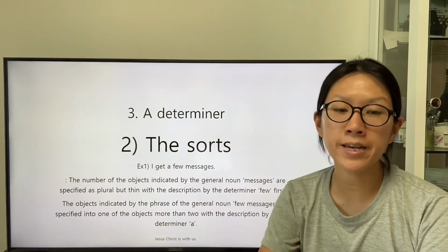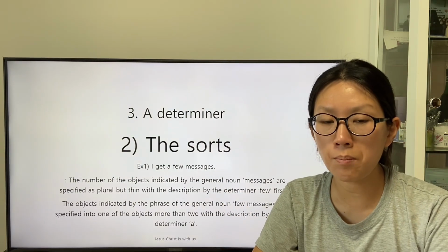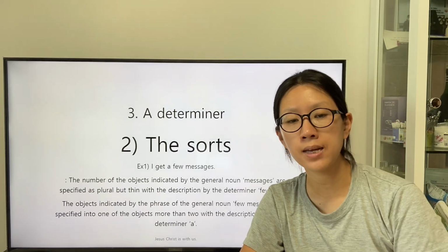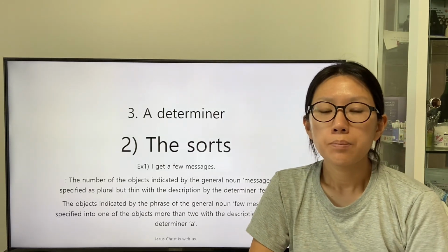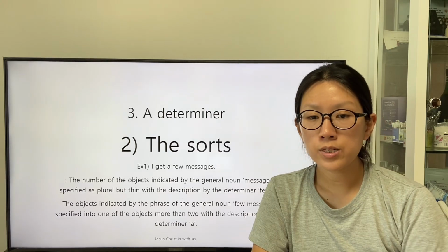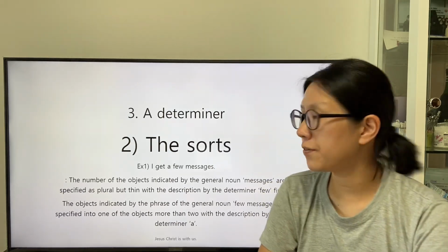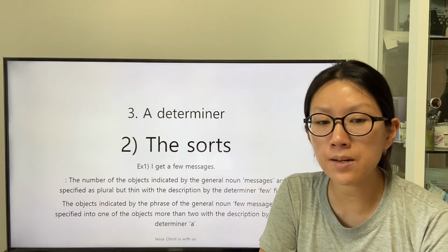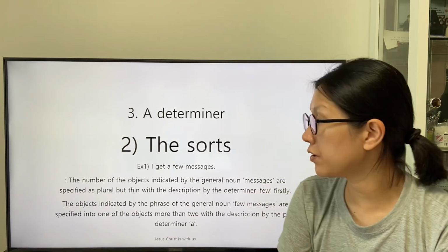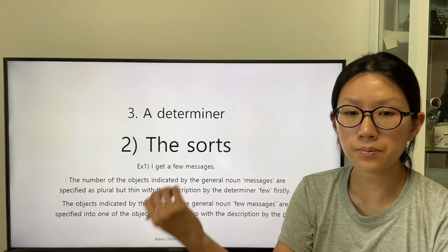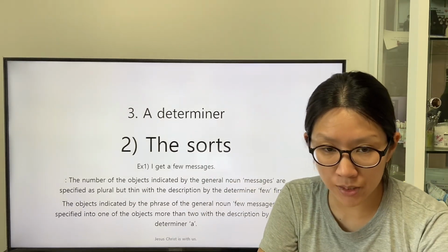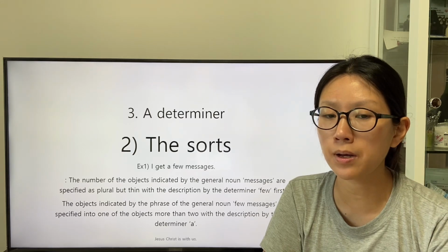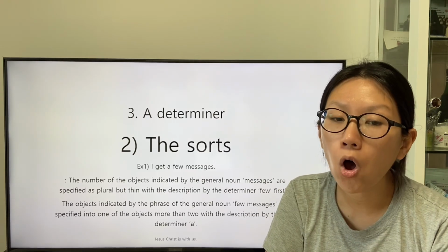There is a clause, I get a few messages. The number of the objects indicated by the general noun messages is specified as plural, but thin with the description by the determiner few. Firstly, the object indicated by the phrase of the general noun few messages is specified into one of the objects more than 2 with the description by the predeterminer "a".